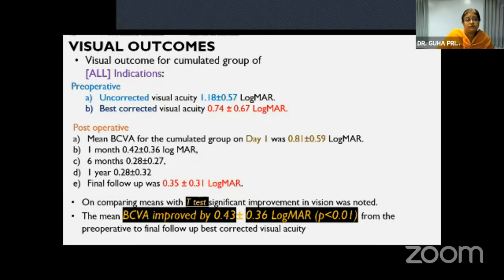For the visual outcome in the cumulated group, the preoperative uncorrected visual acuity was 1.18 plus or minus 0.7, and best corrected was 0.74 plus or minus 0.67 logMAR units. On comparing the means with t-test, there was a significant improvement of the mean BCVA by 0.43 plus or minus 0.36 logMAR units from the preoperative to the final follow-up.